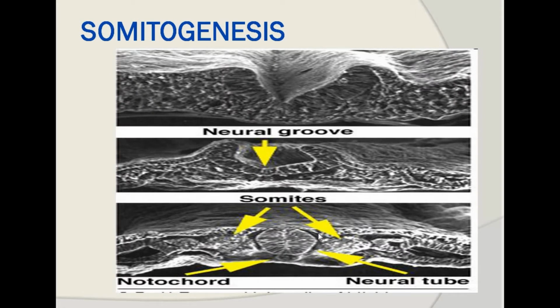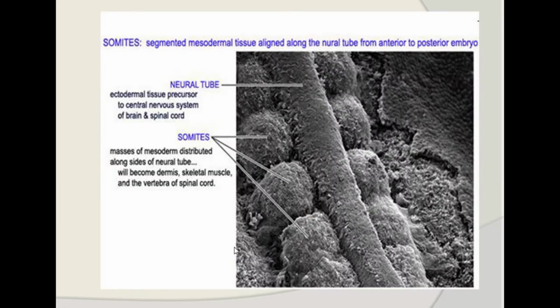This is an electron microscopic picture showing the developing stages of the neural tube. First the neural plate forms, then the neural groove forms, and they convert into the neural tube and notochord. This picture also shows the notochord and the differentiation of the mesoderm into right and left, and the most medial aspect of the mesoderm organizes itself into a cuboidal type of structure.